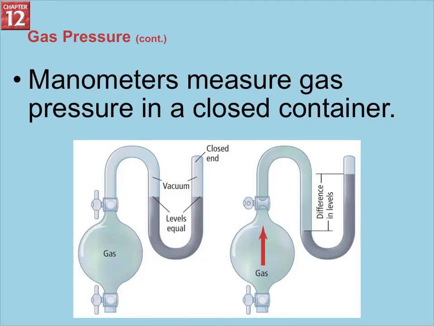A manometer measures gas pressures in the same way, but this is done in a closed container. So here we have a vacuum on either side, and it's closed here. And we have a gas on this side, and equal levels of usually mercury on either side here. When gas is let out and is allowed to go into the vacuum, however much pressure it gives allows the mercury here to move. And the difference in the levels here determines what the gas pressure is.